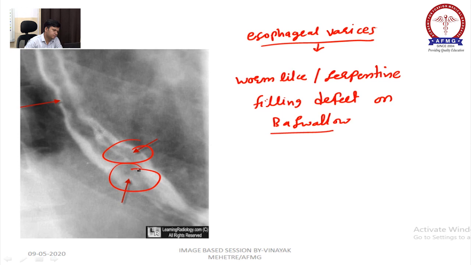This one, this one, this one. These are the defects which will be seen in esophageal varices.